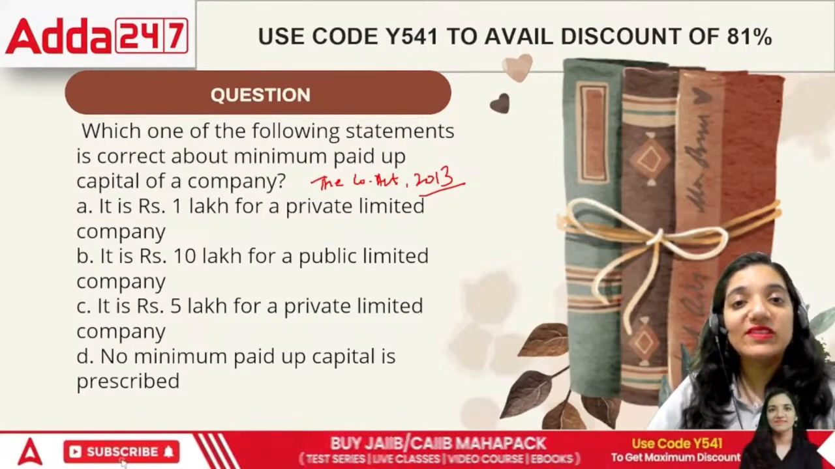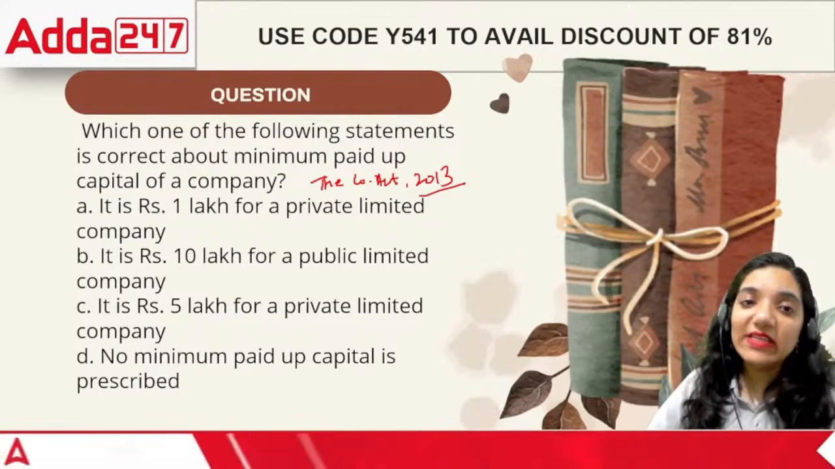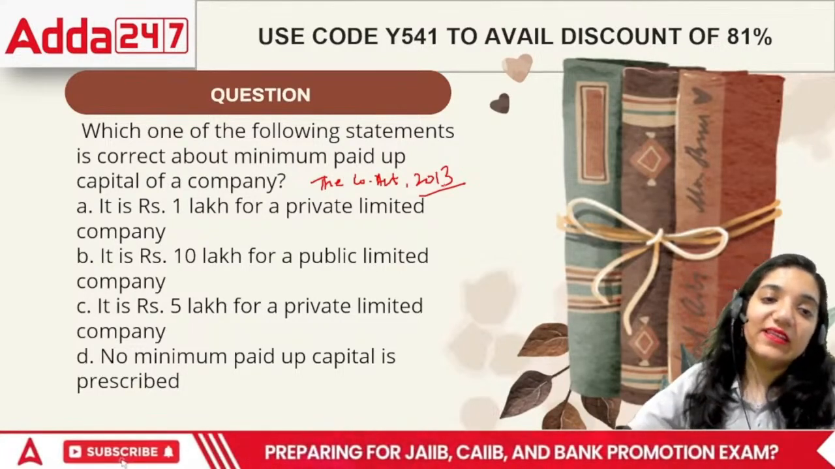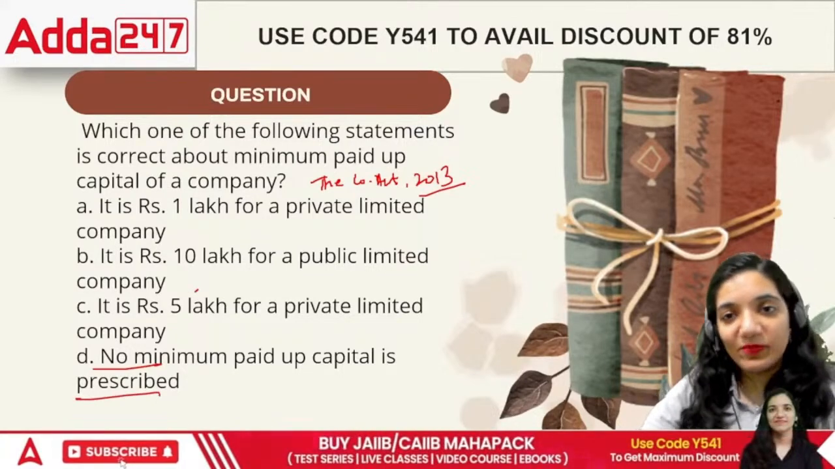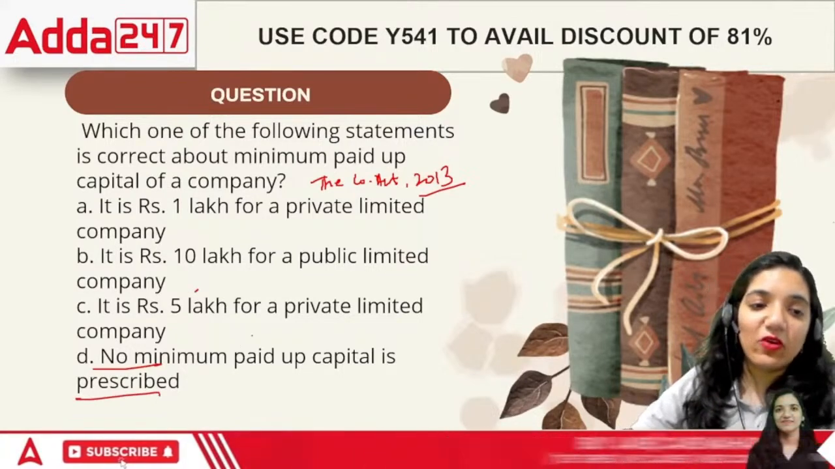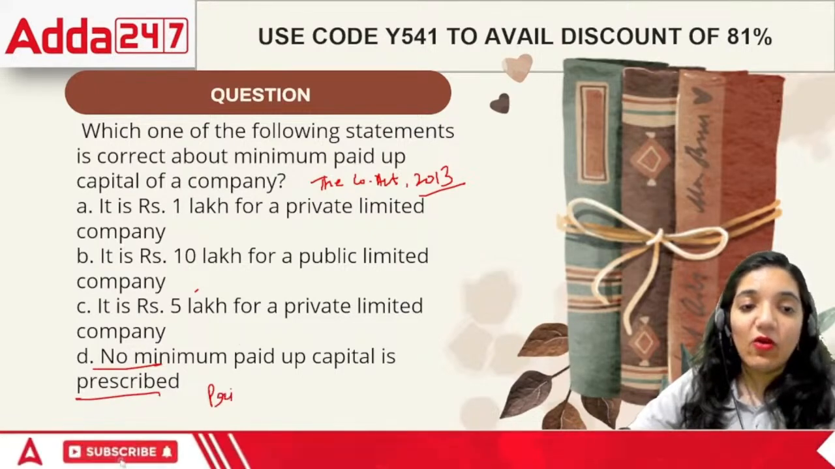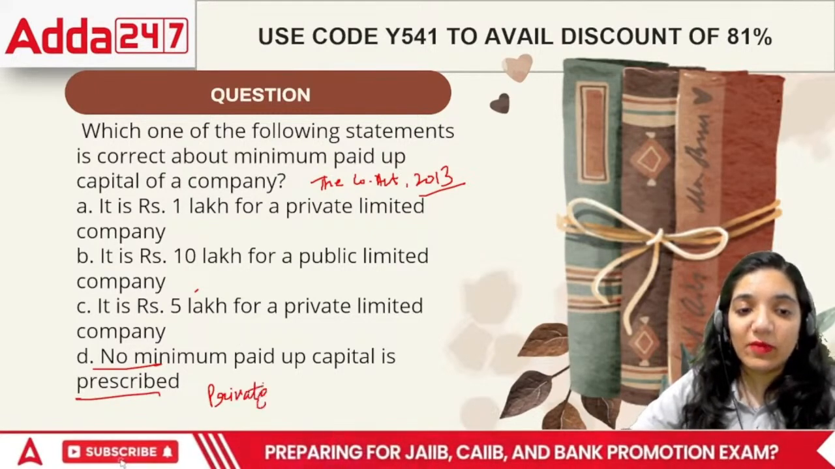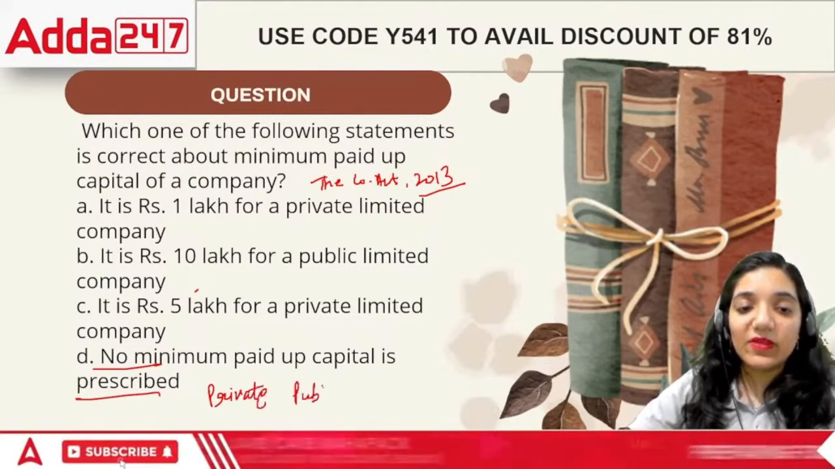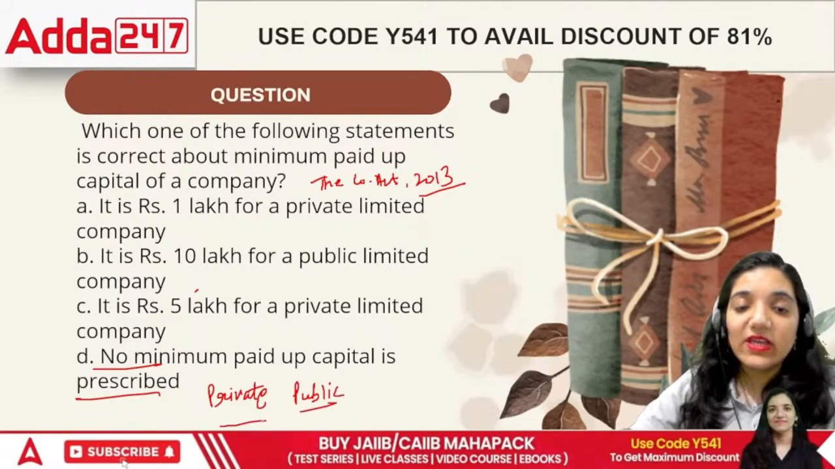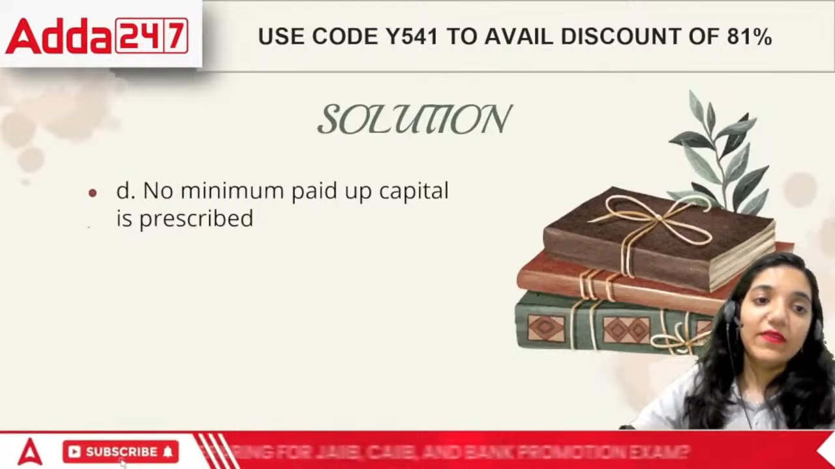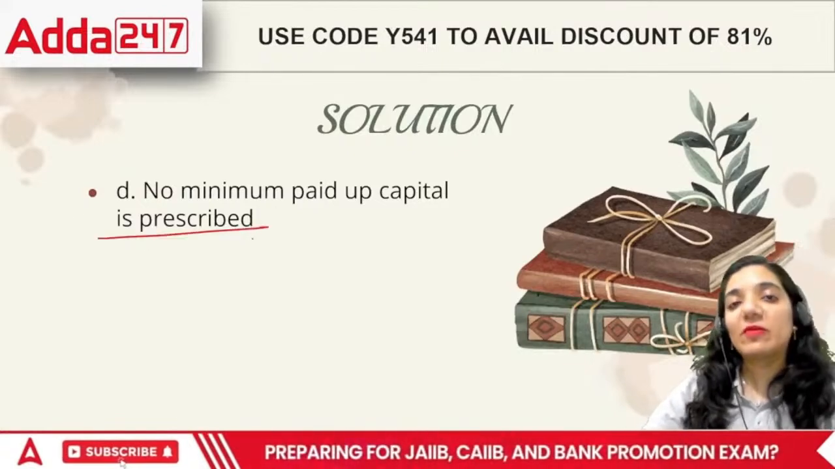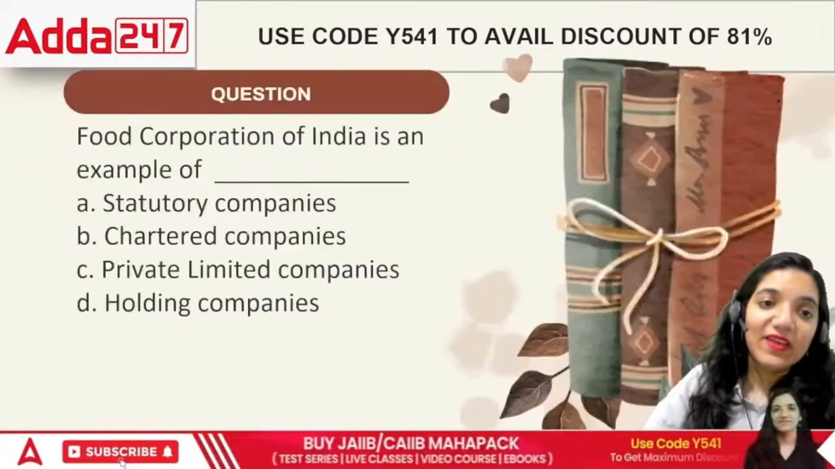But when we talk about the entire Companies Act 2013, under this, they said there is no minimum paid up capital for both. That means either if we talk about the private company or the public company, for both the companies altogether, there is no specific paid up capital prescribed, for both kinds of companies.